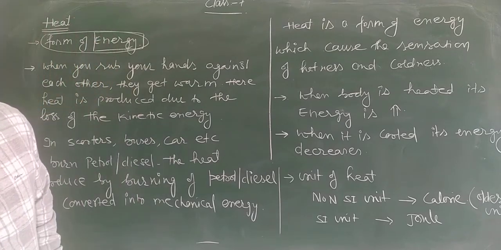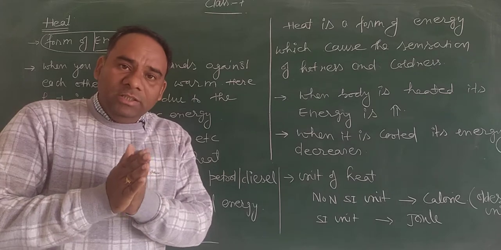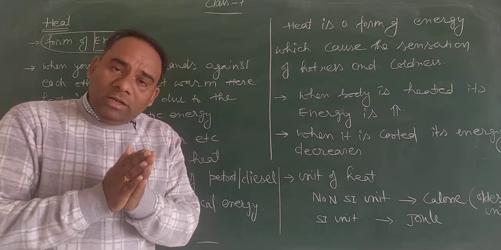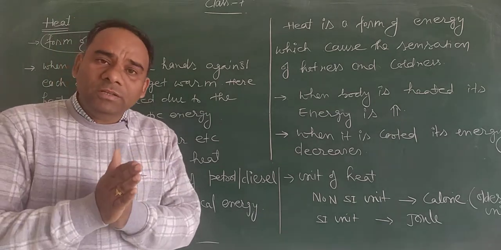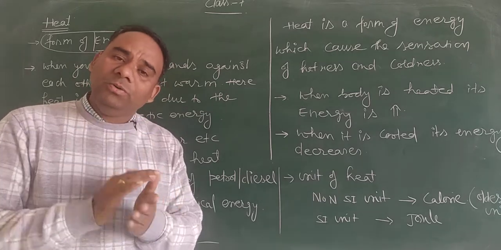First, when you rub your hands with each other, there is a formation of heat. Clear? Why is there a formation of heat? Because the kinetic energy of our hands is converted into heat.